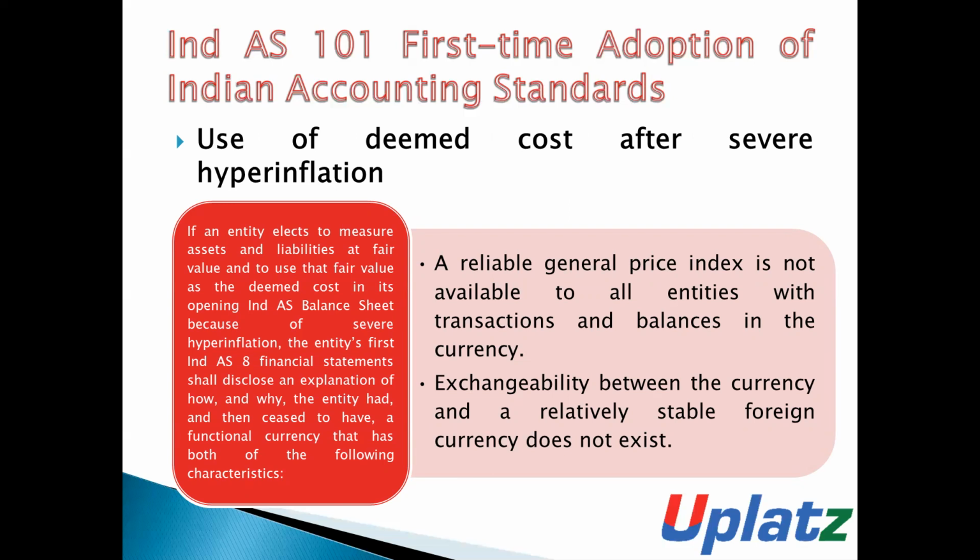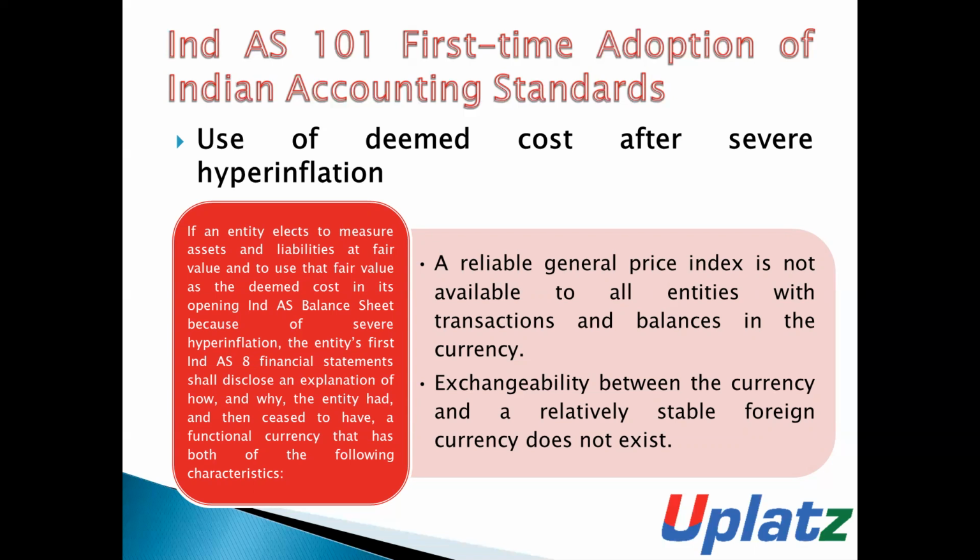If an entity elects to measure its assets and liabilities at fair value and to use that fair value as a deemed cost in the opening IND AS balance sheet because of severe hyperinflation, then the entity's first IND AS financial statement shall disclose how and why the entity had, and then ceased to have, a functional currency that has both of the following characteristics.